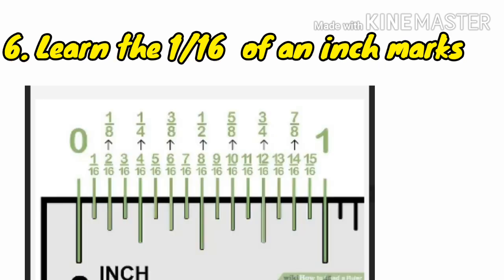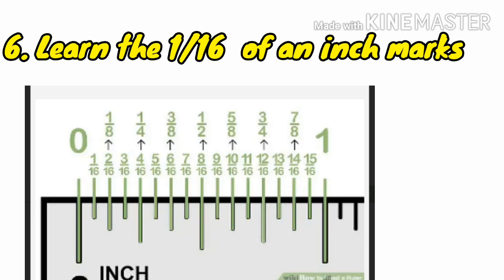Number 6, learn the 1/16 of an inch marks. The smallest lines halfway between each 1/8 of an inch denote 1/16 of an inch. These are also the smallest lines on the ruler. The very first line on the left-hand side of the ruler is the 1/16 of an inch mark, between 0 and 1 inch.